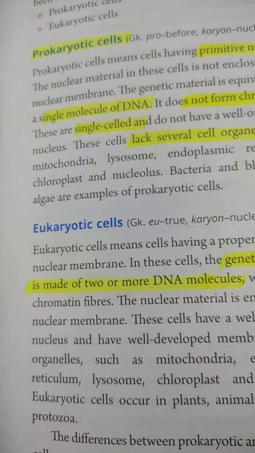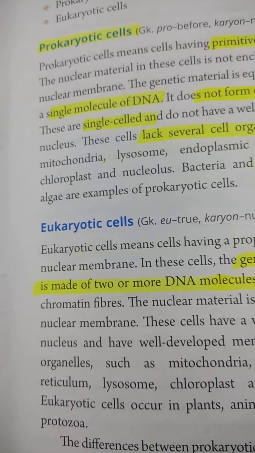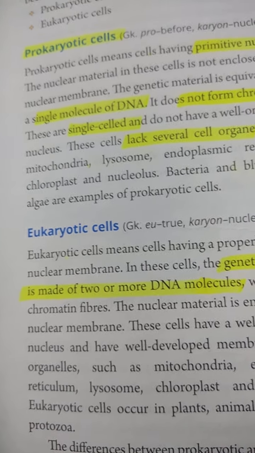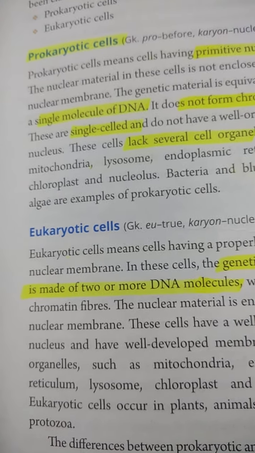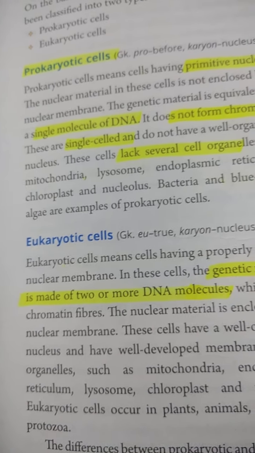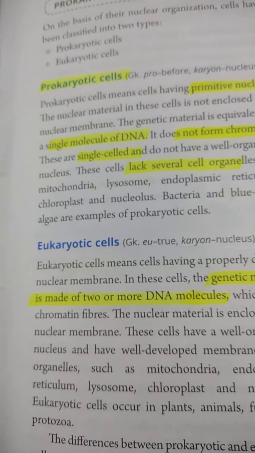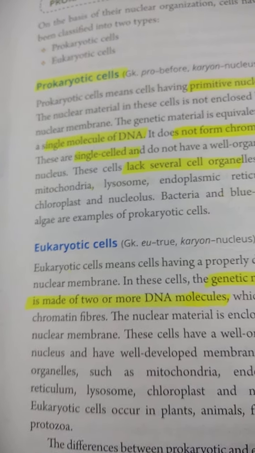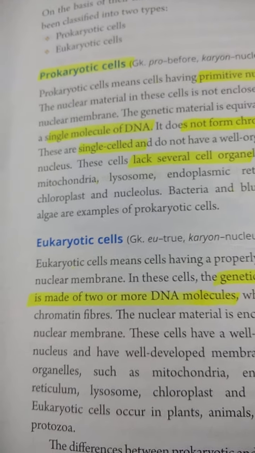And of course there is a difference in the DNA molecule also, because in prokaryotic cells a single circular DNA is there, and in eukaryotic cells chromatin fibers are there, or more DNA molecules are there. The cells have a well organized nucleus and well developed membrane bound organelles such as mitochondria, endoplasmic reticulum, lysosome, chloroplast, and nucleolus. Eukaryotic cells occur in plants, animals, fungi, and protozoa.